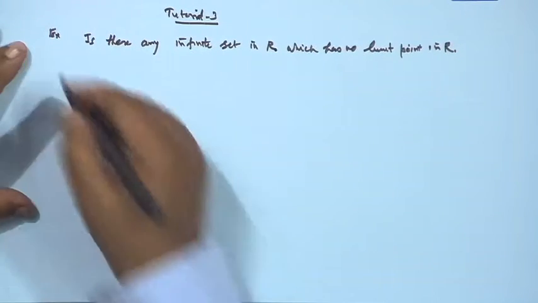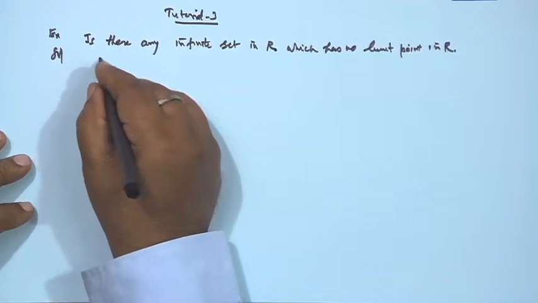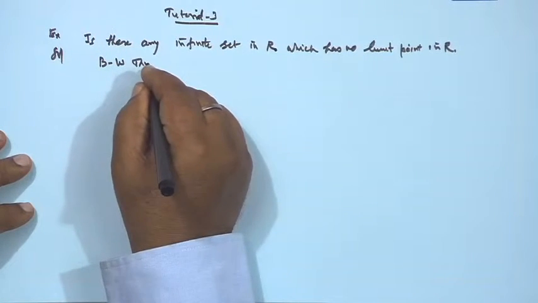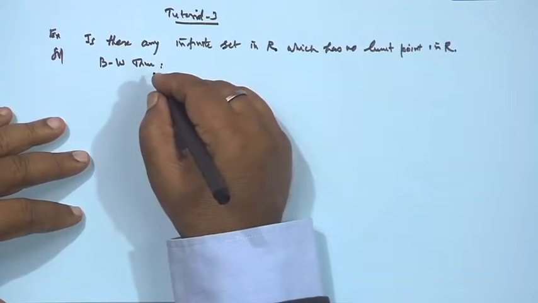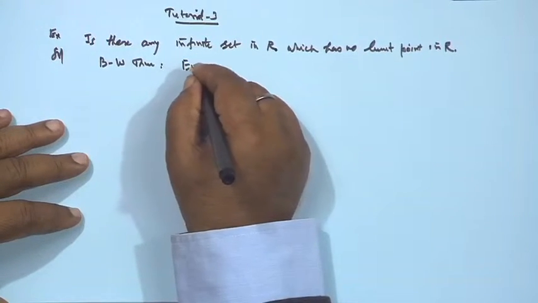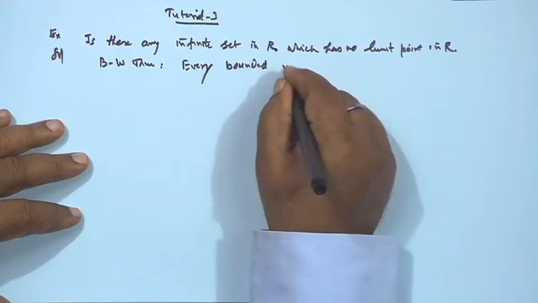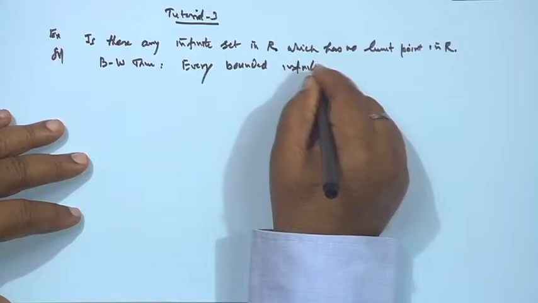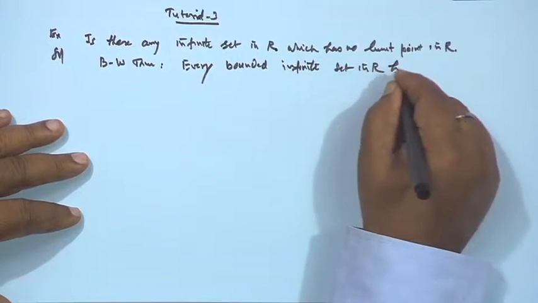In fact, it is a very simple problem. What does the Bolzano-Weierstrass theorem say? The Bolzano-Weierstrass theorem says that every infinite bounded set in R has a limit point.